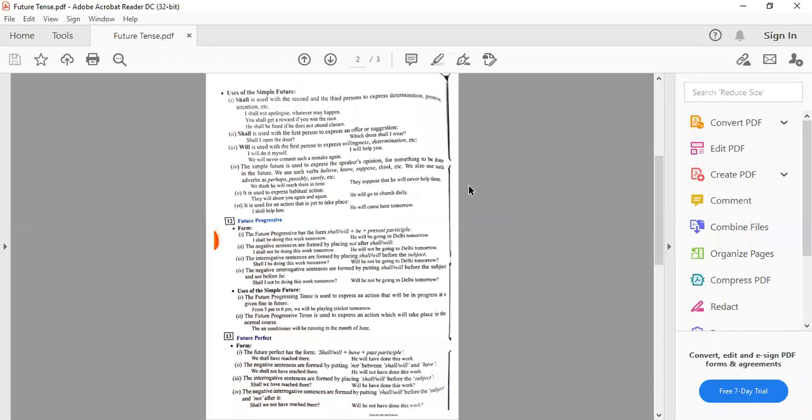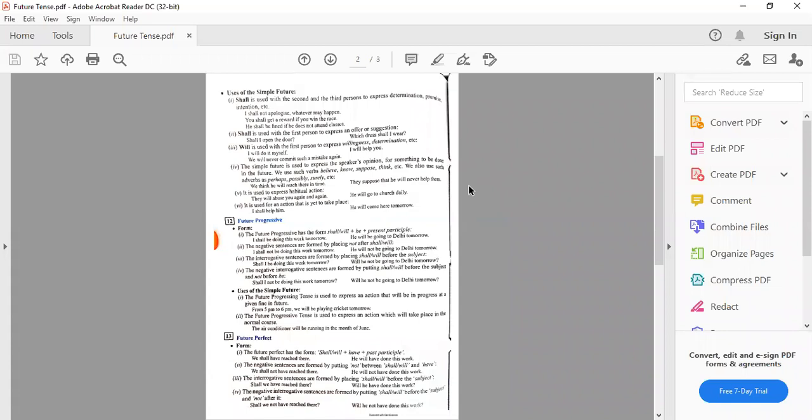The simple future will is used for the first person to express willingness, determination, etc. I will do it myself. I will help you. We will never commit such a mistake again. These all show willingness or determination. When you are determined to do some work, then this helping verb is exchanged. Then we do not use shall with I. That is tentative. But when we are determined and telling a permanent decision, then we use will with I. That means the action will happen definitely.